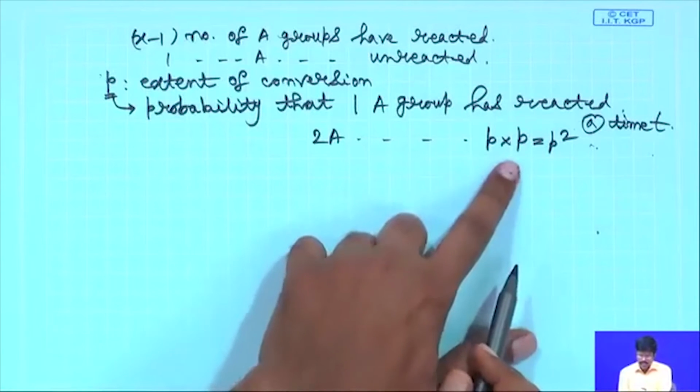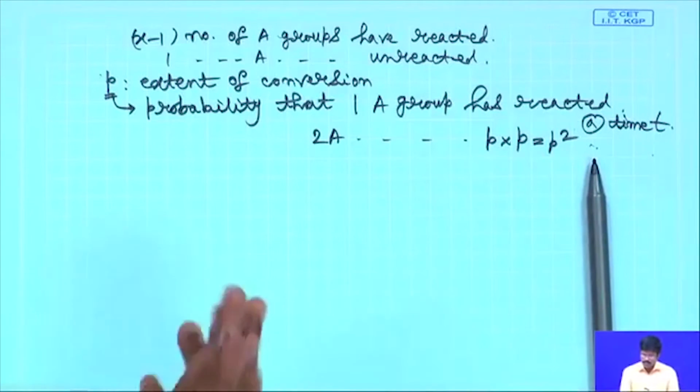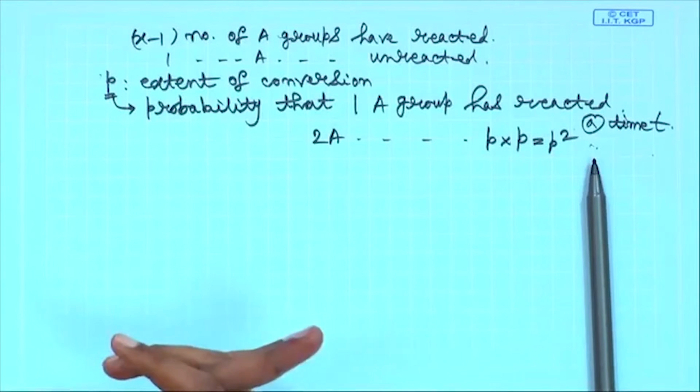Now, why is it P into P and not P plus P? This is P into P because these events are independent of each other. Why are these events independent? Since the reactivity of one functional group does not change when the other functional group has reacted.